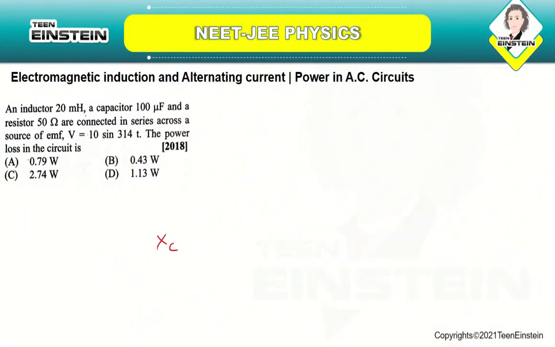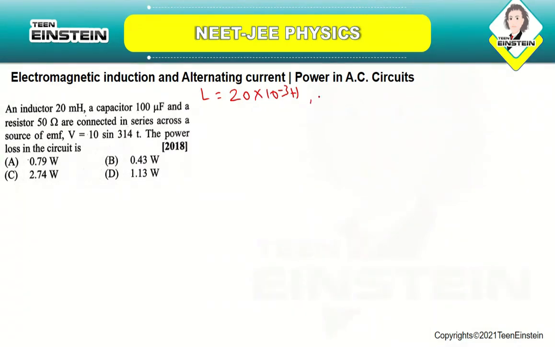An inductor of 20 millihenry, a capacitor of 100 microfarad and a resistor of 50 ohms are connected in series across a source of EMF V equal to 10 sin 314t. The power loss in the circuit is. Okay. So here they have given you the L value as 20 millihenry, so the inductance value is 20 into 10 power minus 3.